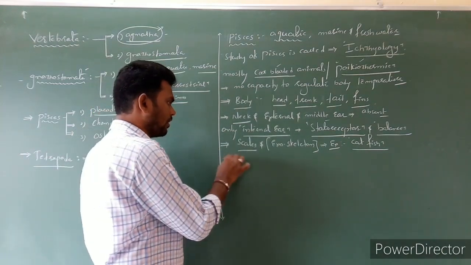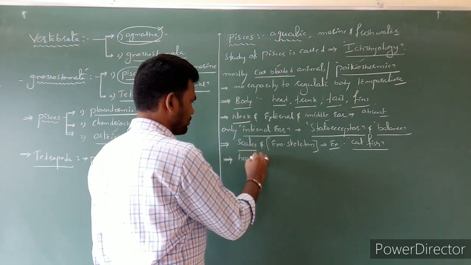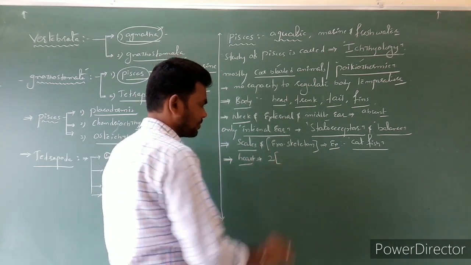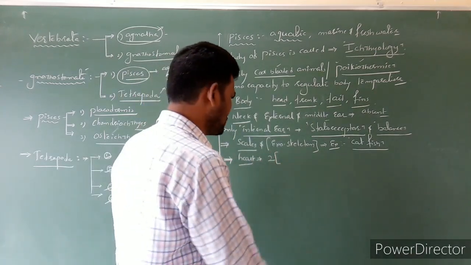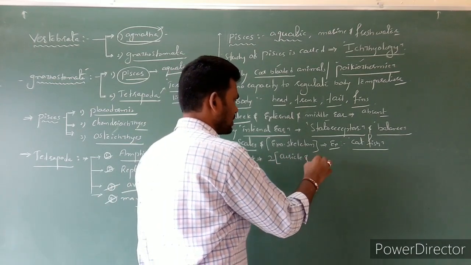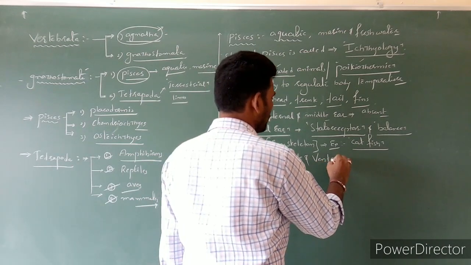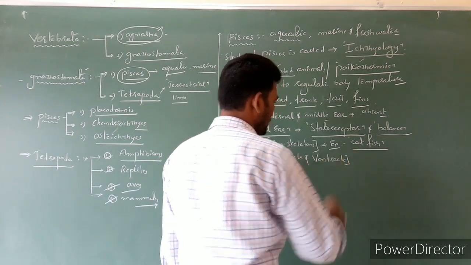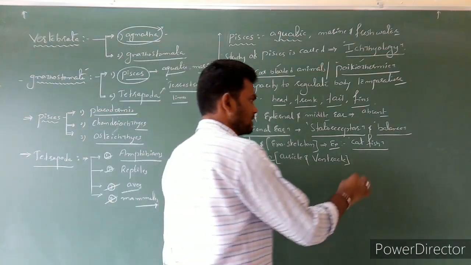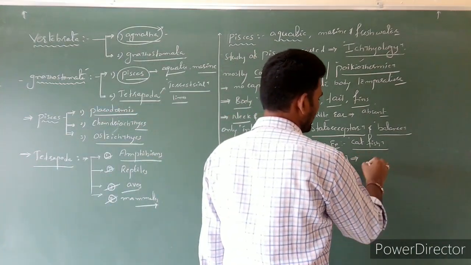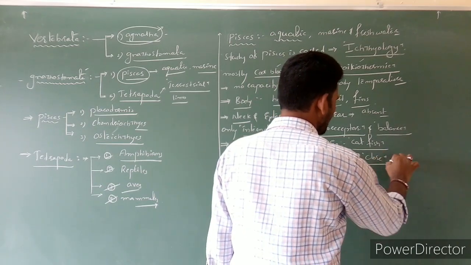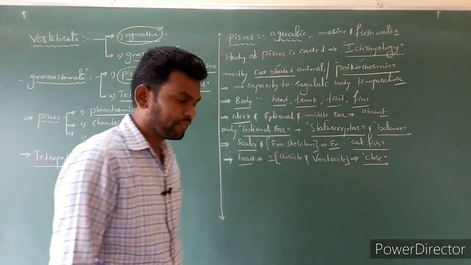Next, heart. Heart is mostly two-chambered: one is auricle and second one is ventricle. Circulation type is closed circulation.